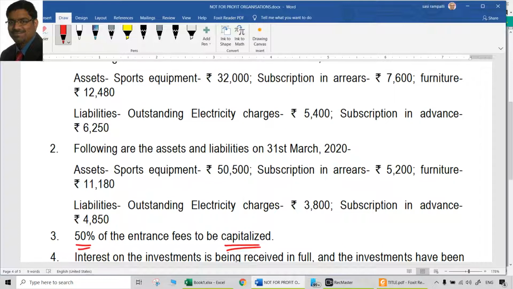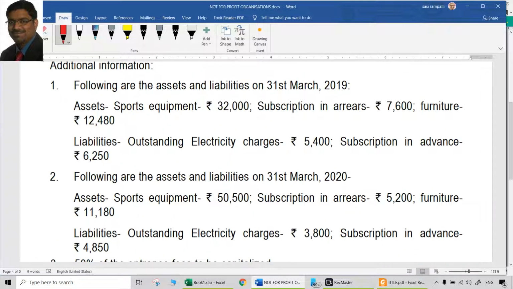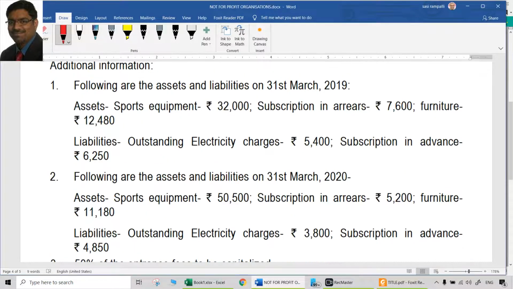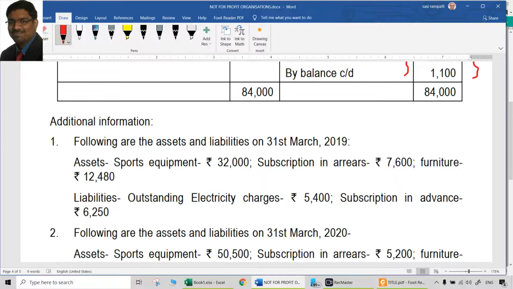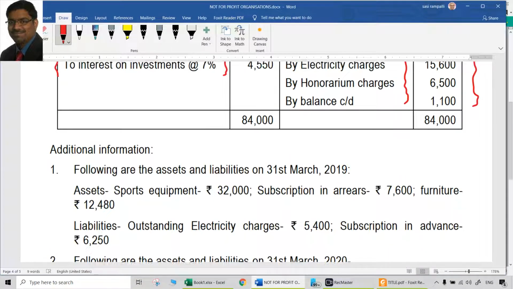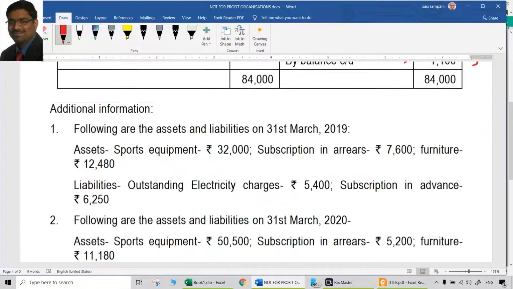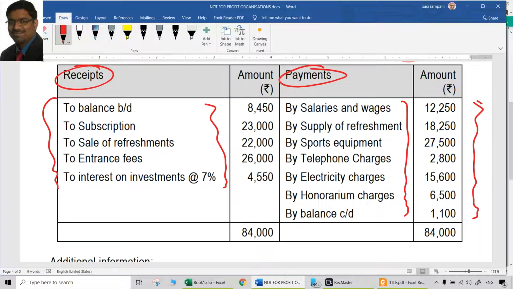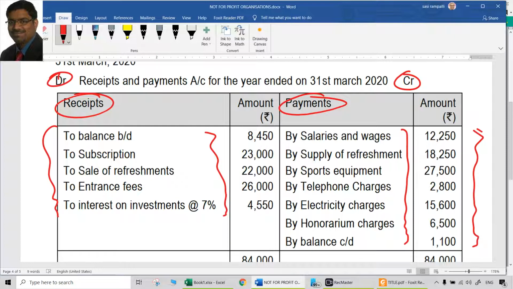given. And some other items like electricity charges, subscriptions have been, some of them in arrears, some of them in advance. Like that, some adjustments are there related to both subscriptions as well as electricity charges. Sports equipment also, there is some change. So how it changed? For those items, we can have separate accounts so that it is easier for us to identify what happened to them during the year.